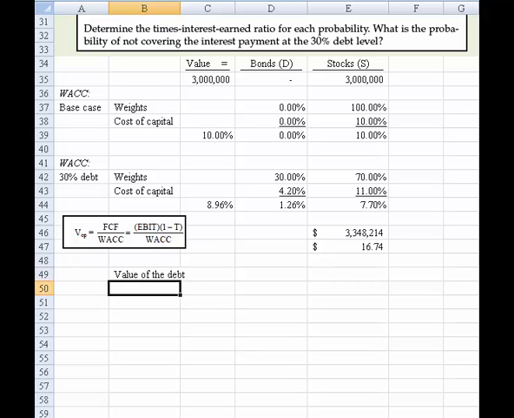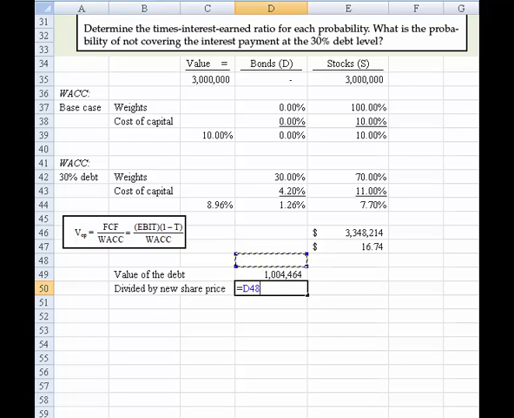figure out how many shares we're planning on repurchasing, right? We would need to take that $3,348,214 times the 30%, and that gives us the value of the debt. Then if we divide the value of the debt by the new expected share price.